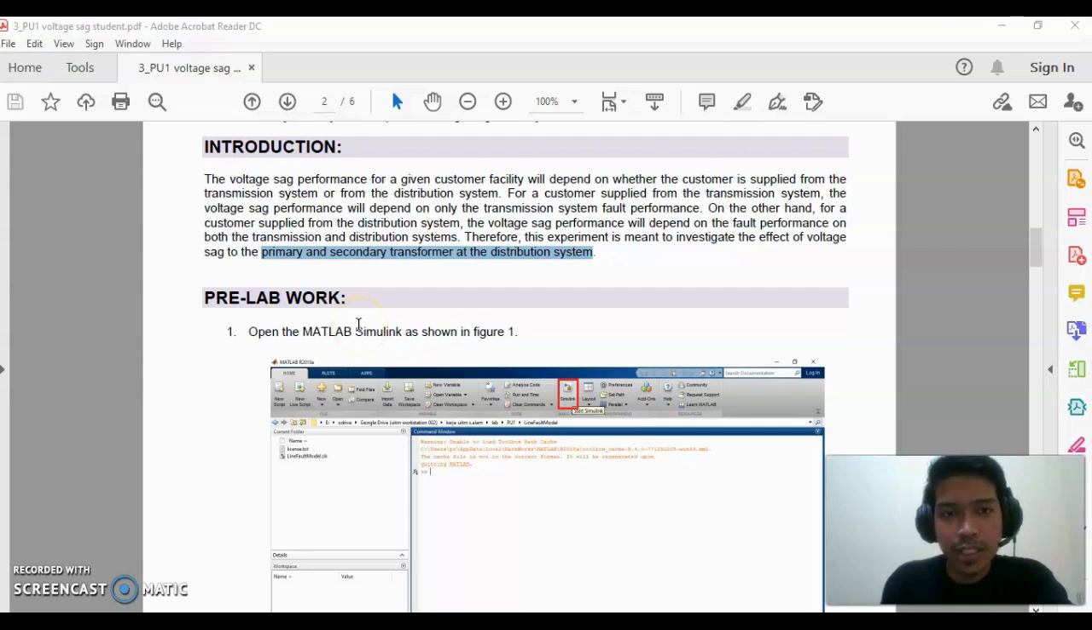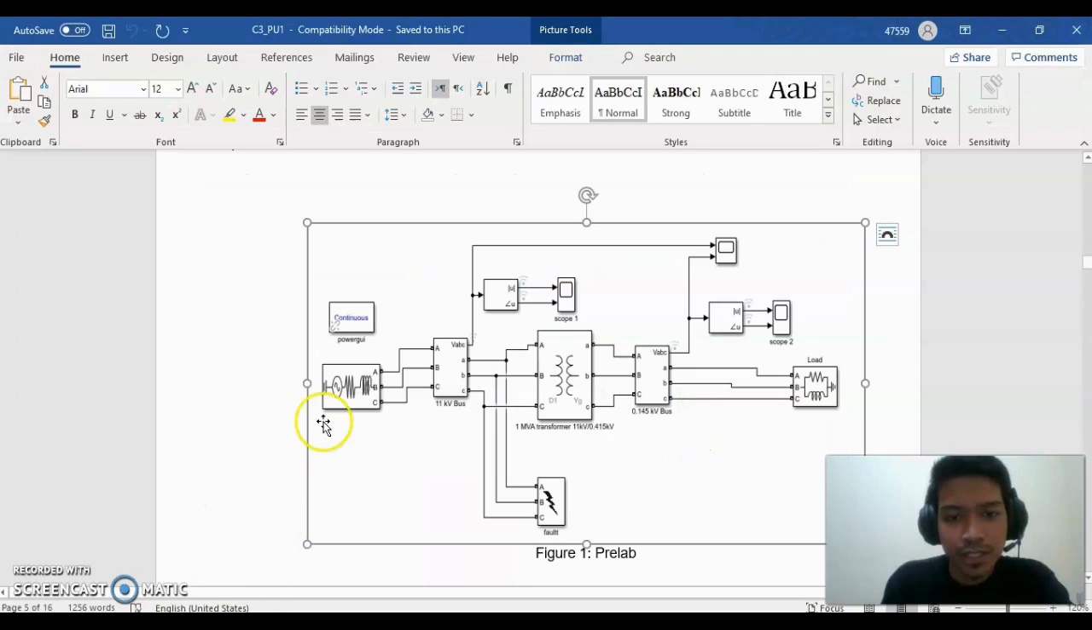We will conduct the experiment PU1, which is Voltage Sag. The voltage sag performance will depend on the fault performance on the post transmission and the distribution system. Therefore, we need to investigate the effect of voltage sag on the primary and secondary transformer at the post distribution system. Then, we need to construct the circuit given in the lab manual in the Simulink MATLAB software.